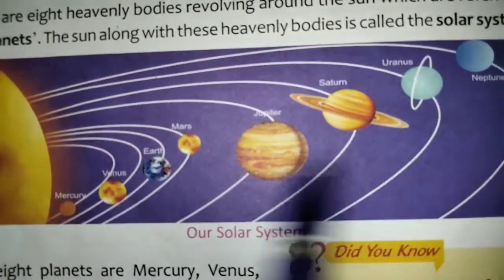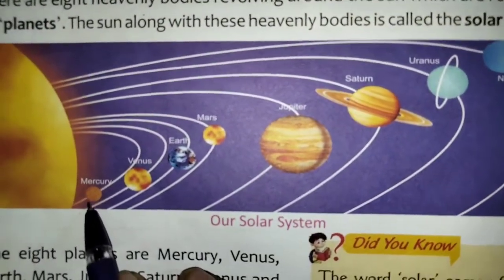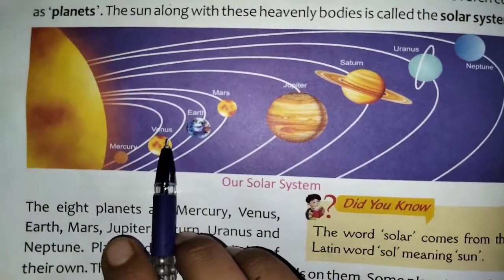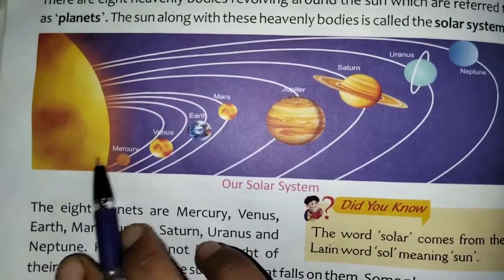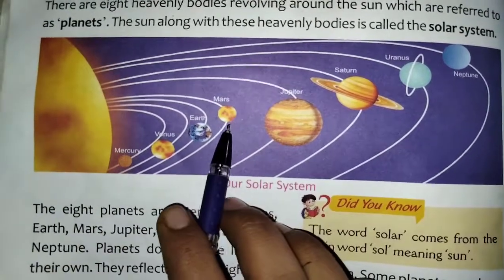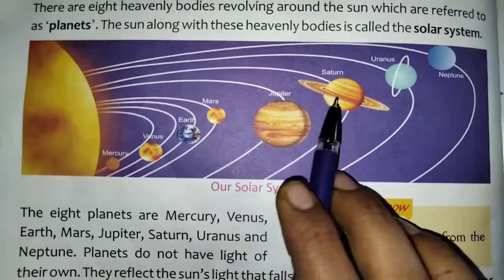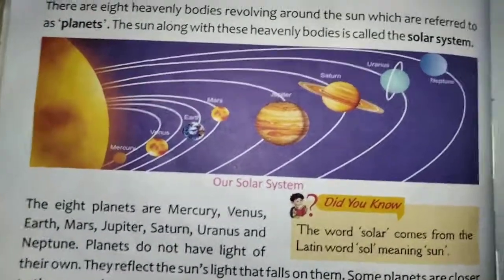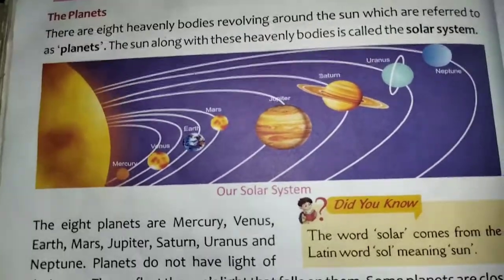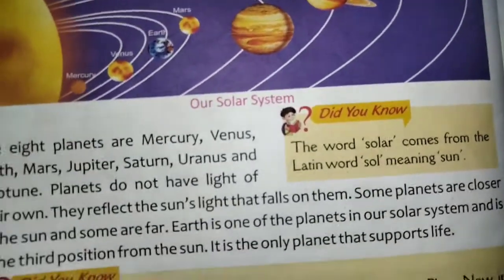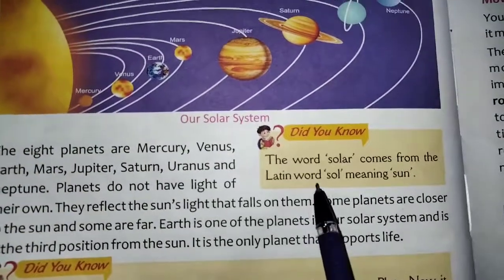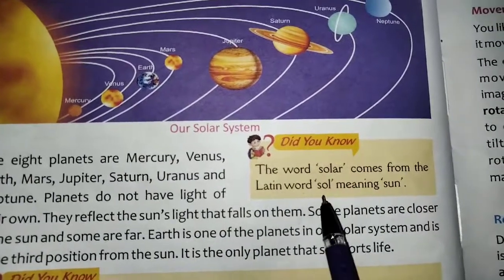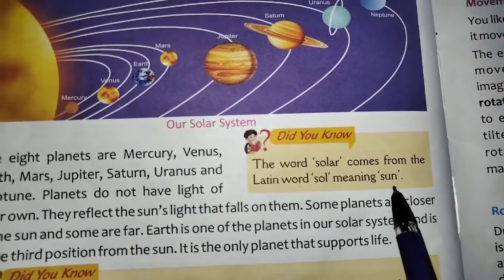Now see here, you can see Mercury is the first planet, closest to the sun. Next is Venus. 3rd is the Earth. Then Mars is the 4th. Then Jupiter, Saturn, Uranus and Neptune. These are all planets of the solar system. The word solar comes from the Latin word sol, meaning sun.